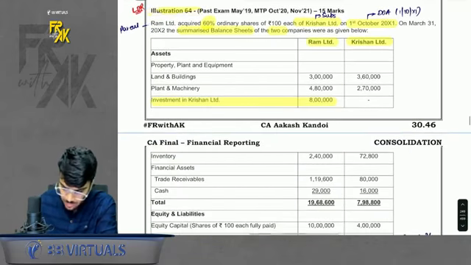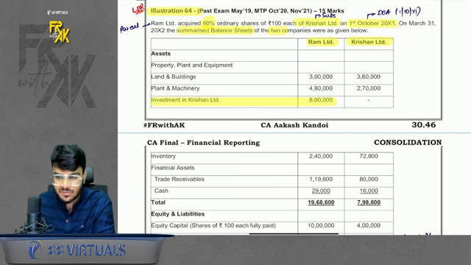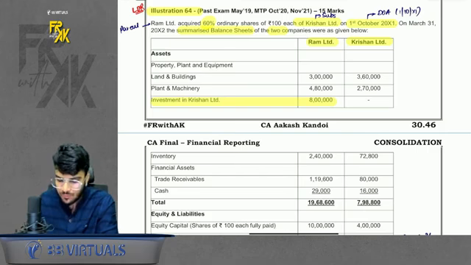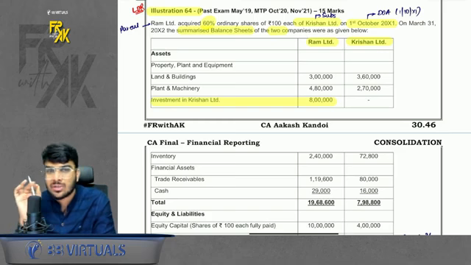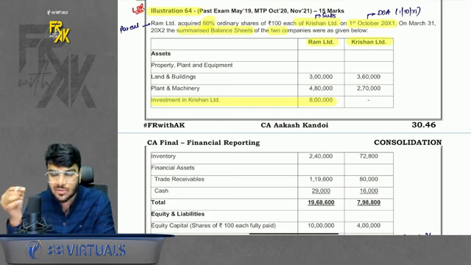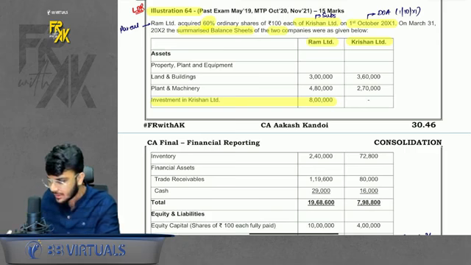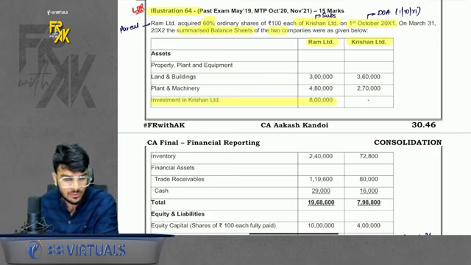Illustration number 64. So the best part of our revision is we don't only revise the concepts, we also revise the questions. Till here, I hope it is clear. Guys, yes or no? Till here the revision is clear? Okay. Also, while seeing the revision video, it is possible that you might not recall certain examples or certain adjustments. Just do a star mark, so that once the revision is over, you can do a self reading of that particular adjustment so that you can be thorough or clear with those adjustments.